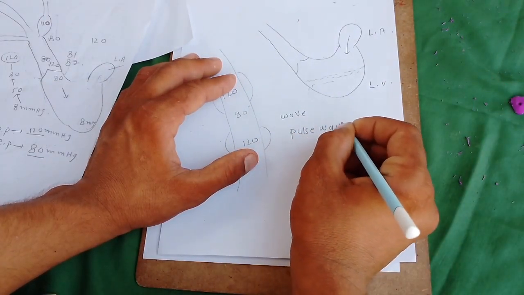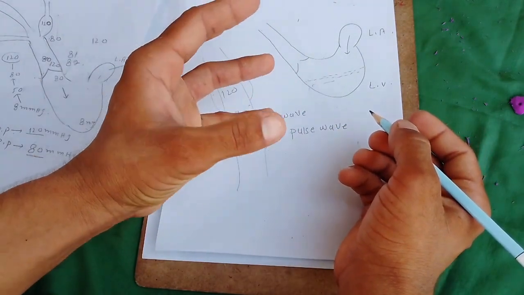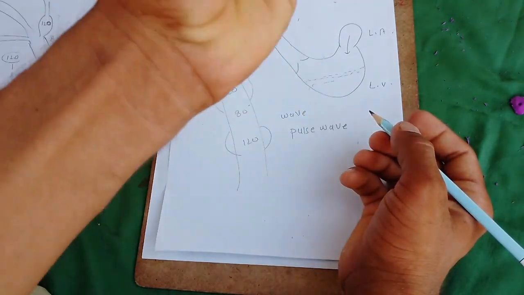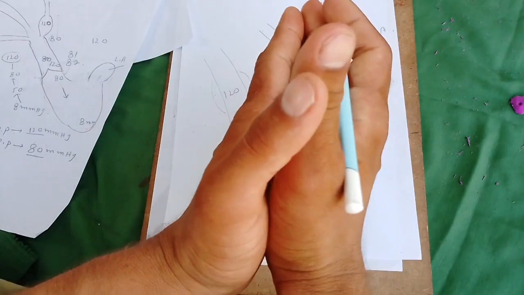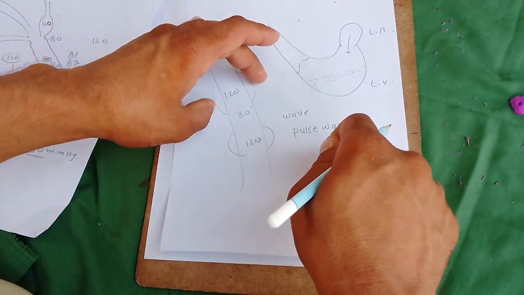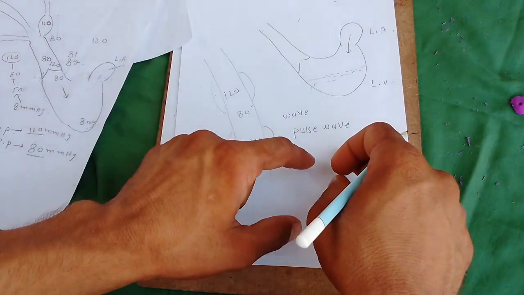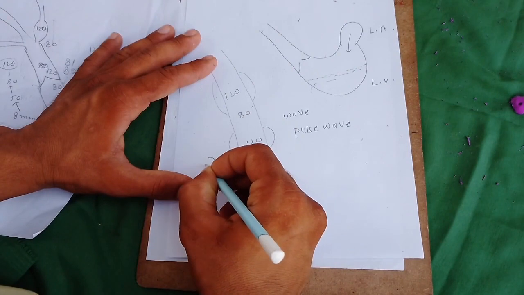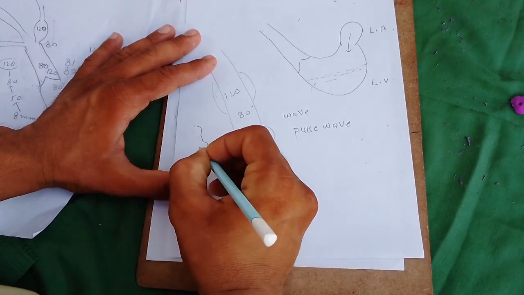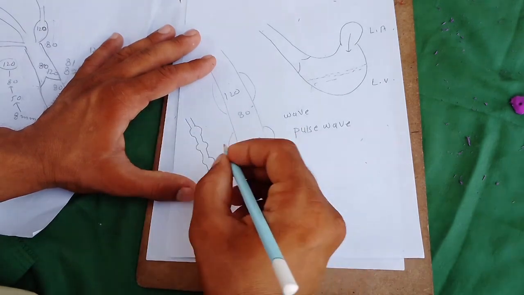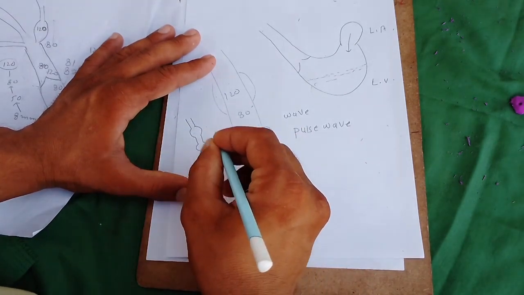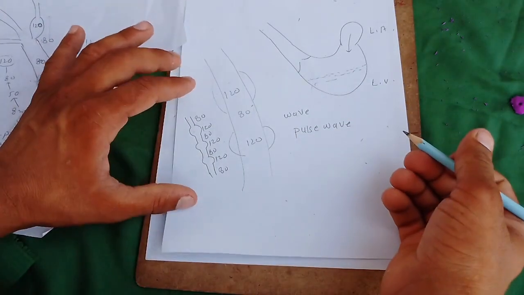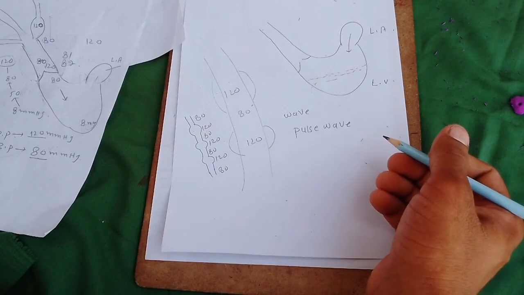So what is meant by pulse? Pulse is the wave which is produced during the contraction and relaxation of the ventricle. It produces contraction and relaxation in the blood vessel, and that wave is called the pulse wave. That pulse wave goes in the forward direction, like this: 80, 120, 80, 120, 80. This wave is called the pulse wave.